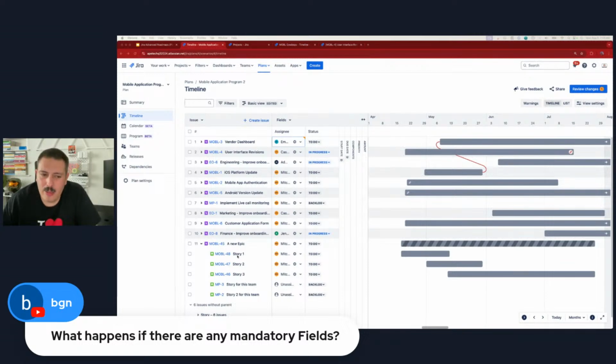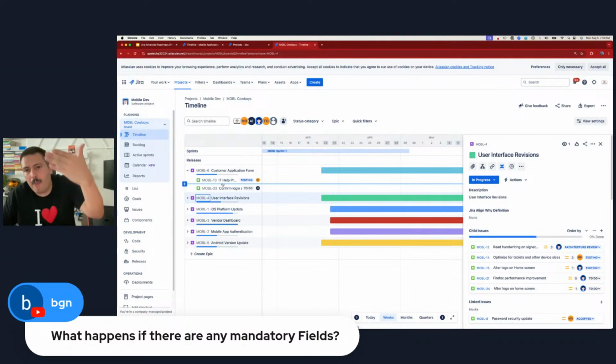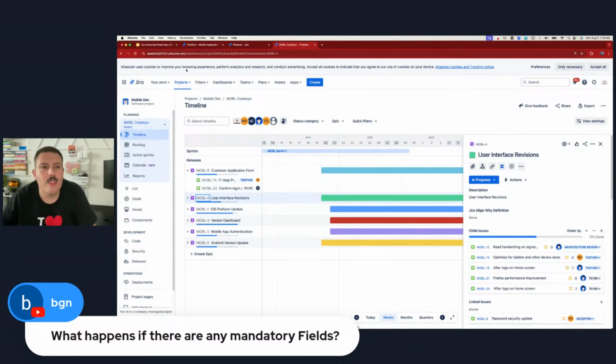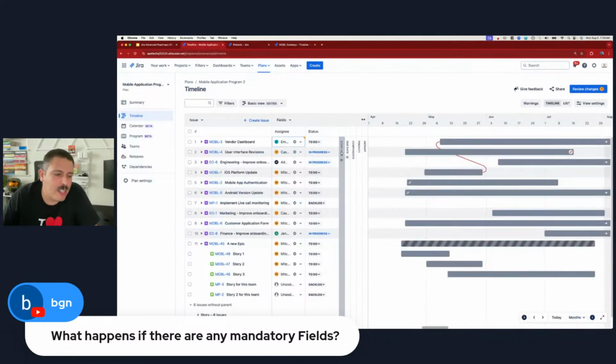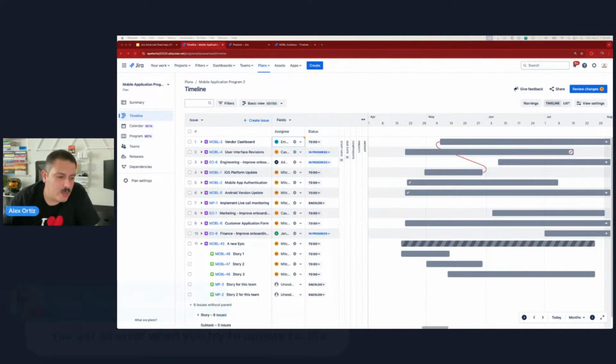I don't know that it's smart enough to do a pop-up, right? Because usually if you were to create a story over here and we have a required field, I do believe you get a pop-up that says, hey, fill out the required fields. But over here, I don't know that it's that smart. But yeah, so Bob is telling me you do get an error. So I didn't think that it would push through. It shouldn't create the issue.